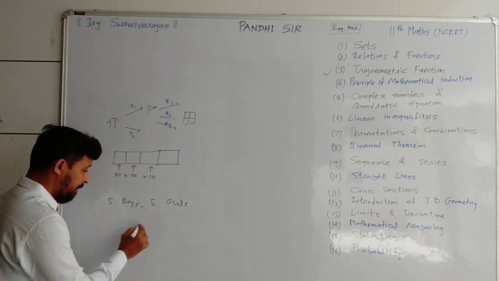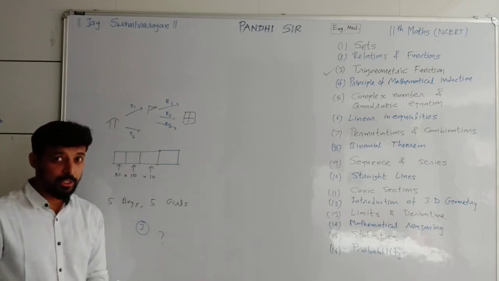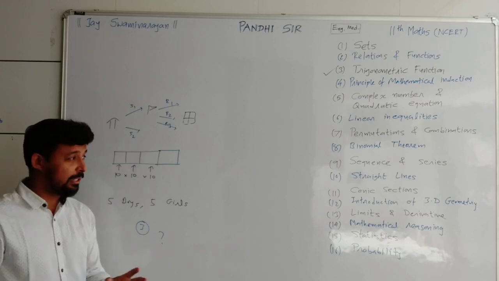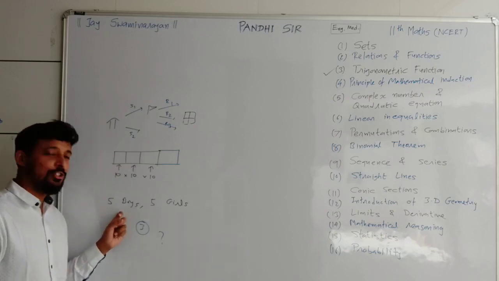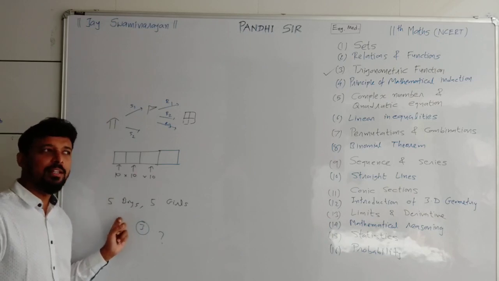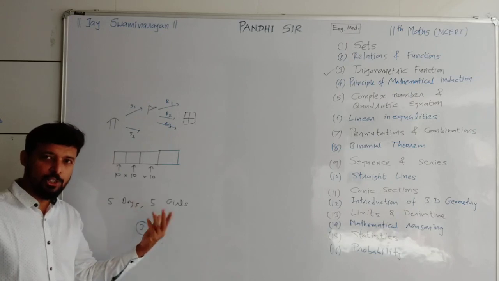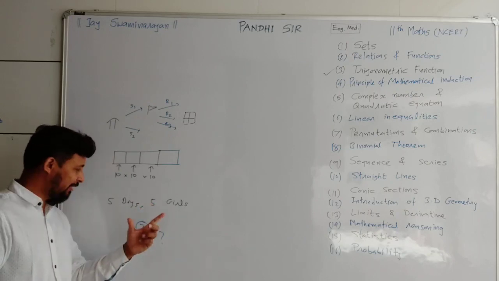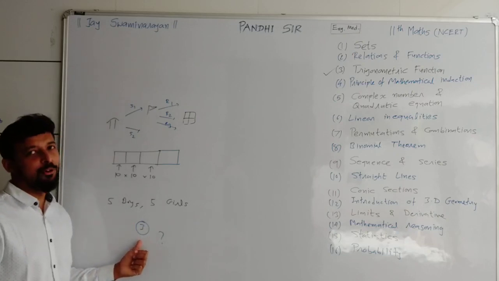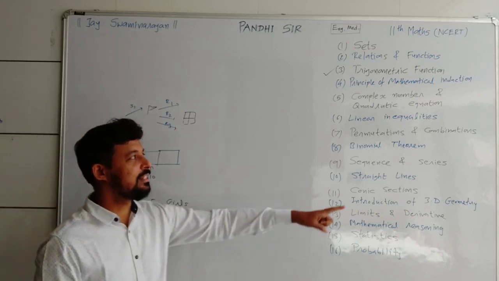Then for 3 members, in which way will you select them? No, it's not about your friends. It's about the total number of possibilities. Let me discuss this. Boys are B1, B2, B3, B4, B5. Similarly girls, G1, G2 up to G5. In between, G3 is also there. G3 is not a Gujarati word. Now we want to select 3, so in which way will you do the selection? That type of selection is known as combination.